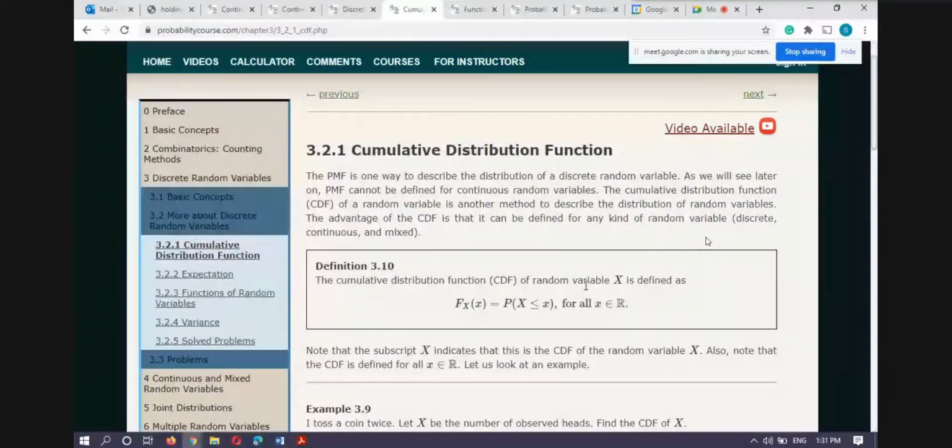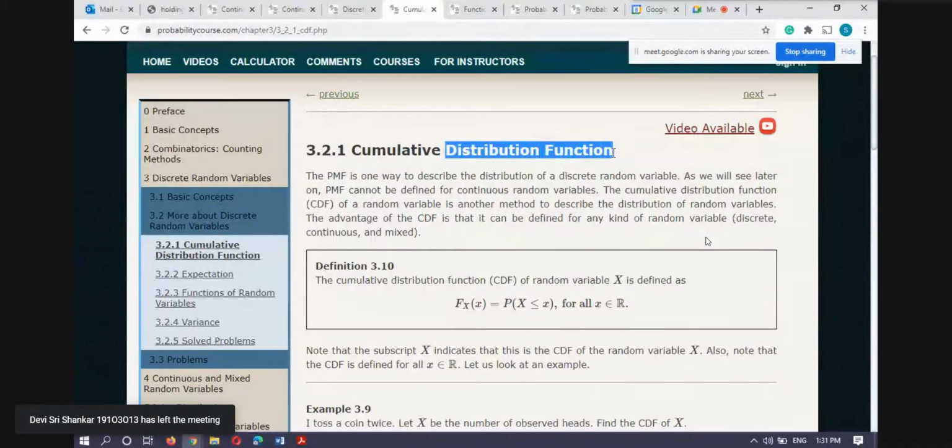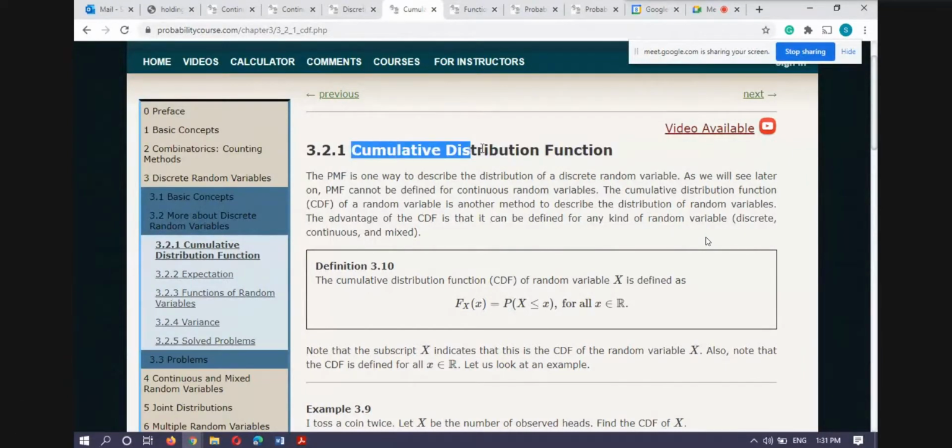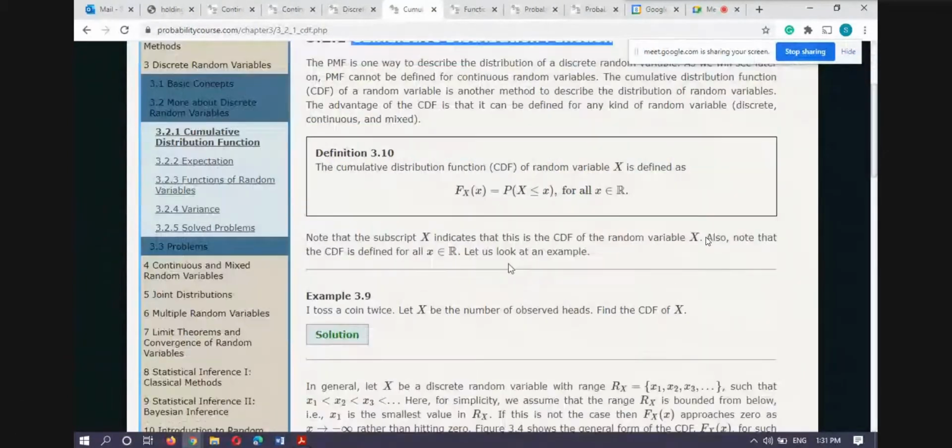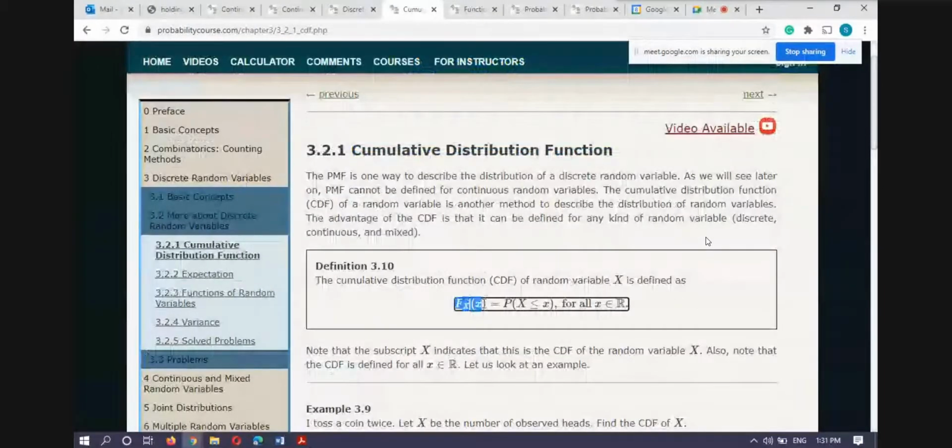Then cumulative distribution function. In earlier classes I told you about the distribution function. Some authors use the words cumulative distribution function, and I told you that the distribution function is capital F suffix capital X of small x. This definition I already told you. It is equal to the probability that capital X is less than or equal to small x for x belonging to the set of real numbers. So this is the definition of the distribution function. Some authors use the words cumulative distribution function. So cumulative distribution function or distribution function for any random variable is the same.